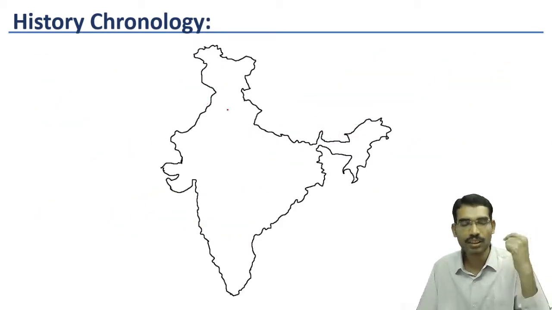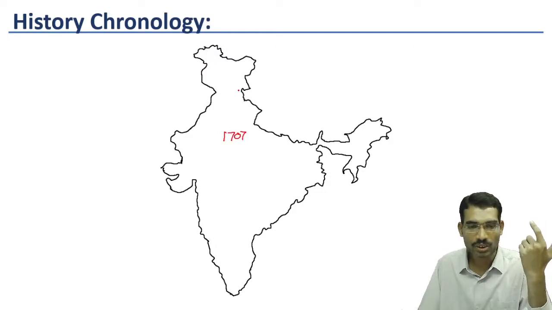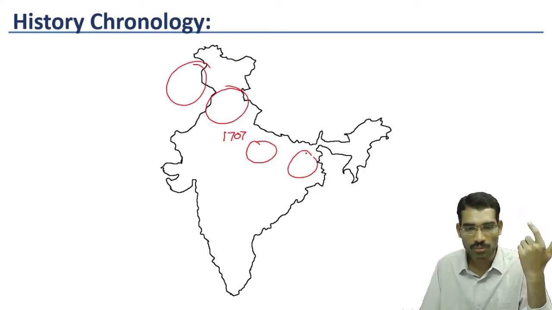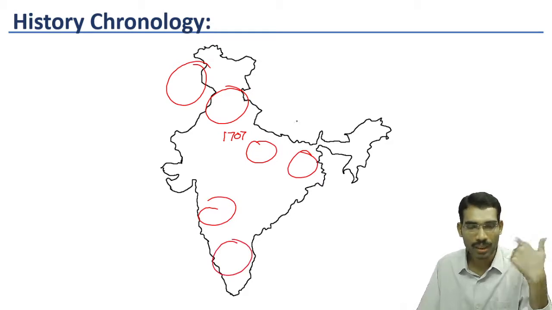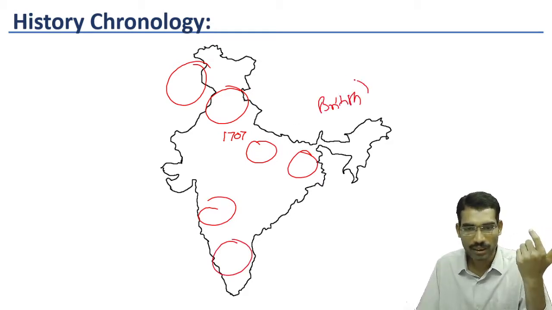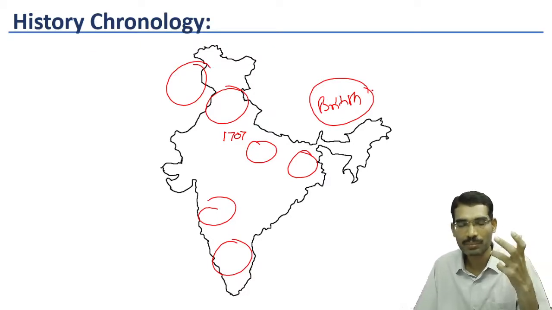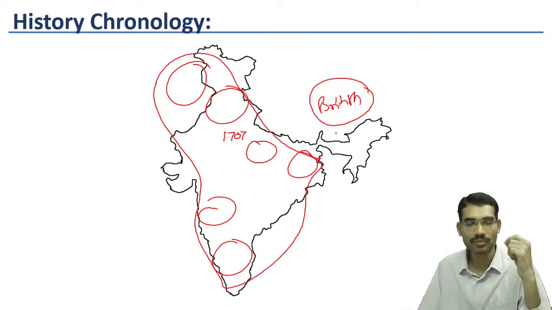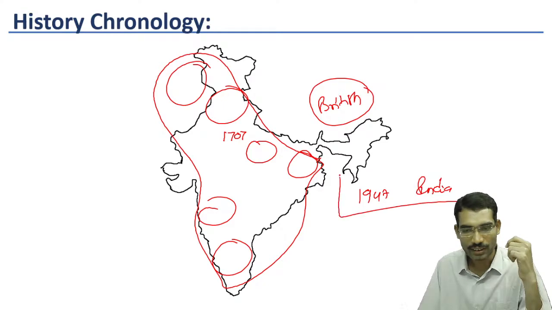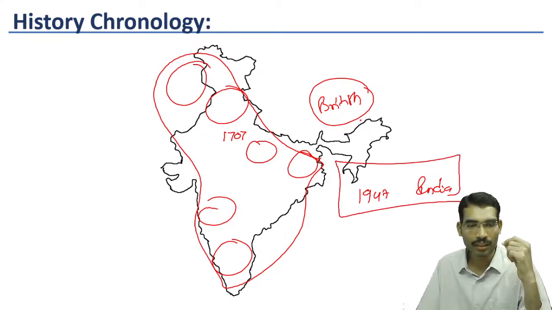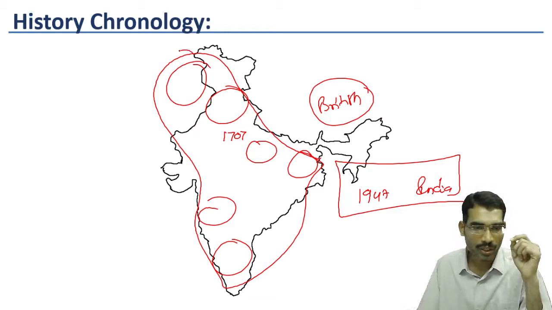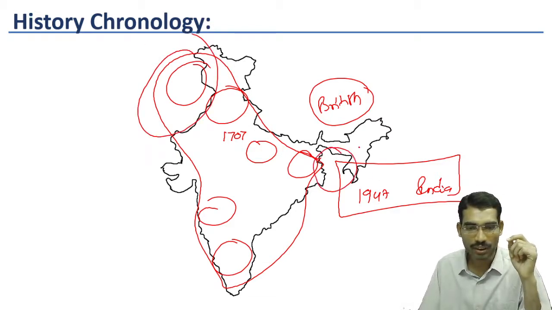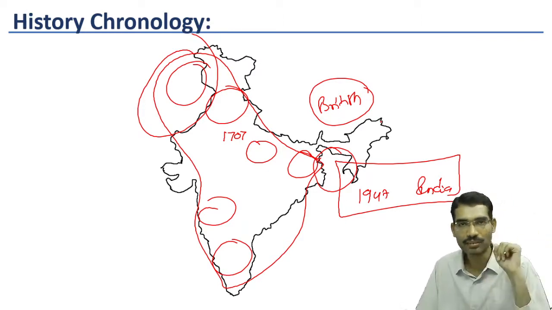After 1707, so many small kingdoms emerged. Now the British came and by direct or indirect means, they captured the entire Indian subcontinent under their control. Now in 1947, India inherited this unified land, except that some parts of the Indian subcontinent were split into two countries, Pakistan and India.